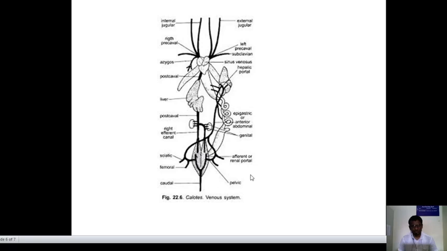It is all about the venous system of Calotus. This is a diagram of the venous system of Calotus.